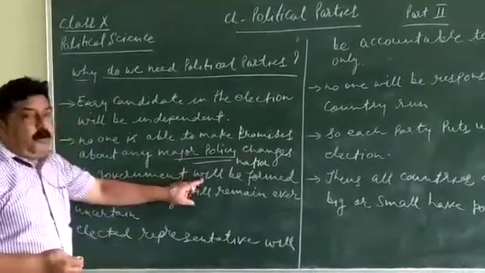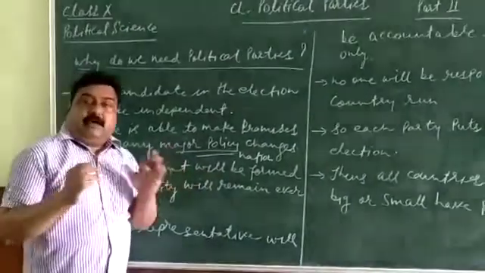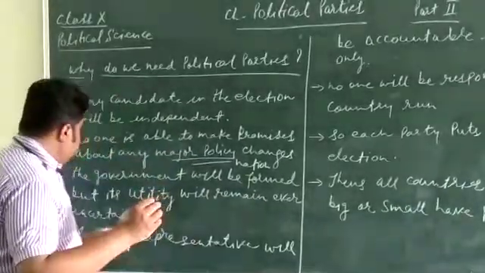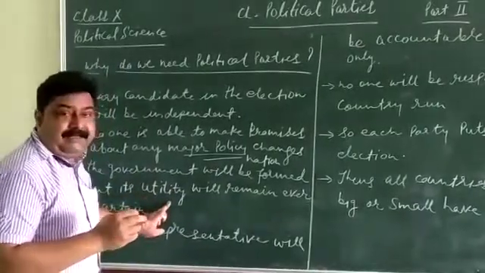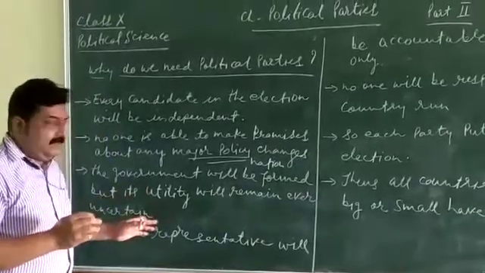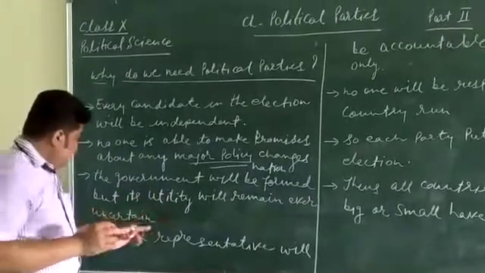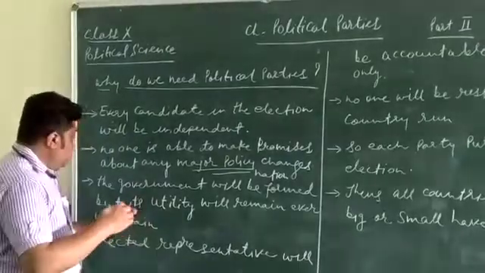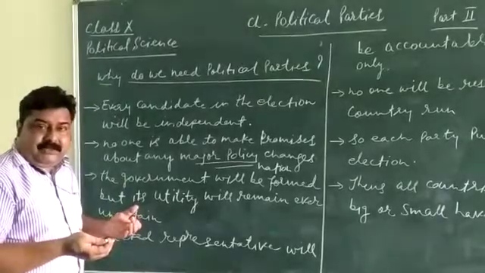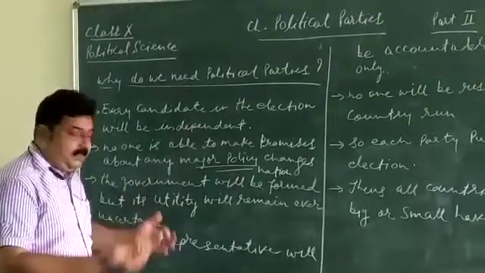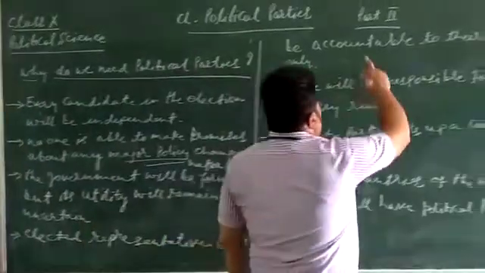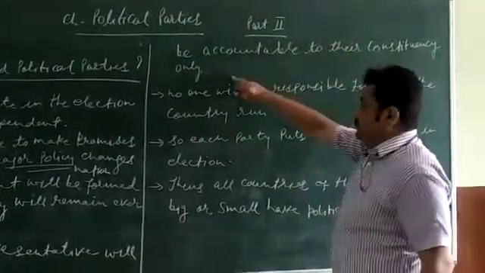The government will be formed. It is not that government will not be formed. Government will be formed in the absence of political parties. But what will happen? Its utility will remain ever uncertain. Its usefulness would remain uncertain. So what will happen with the government? Will the government continue or not? Will the government be stable or not? We cannot say.